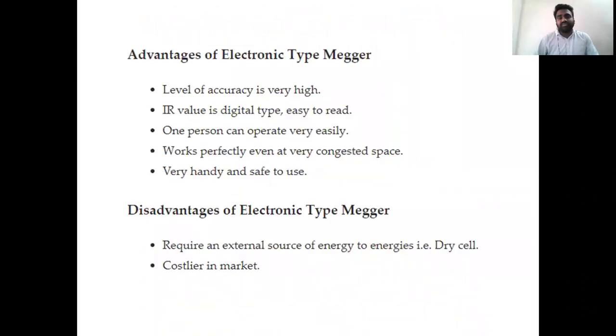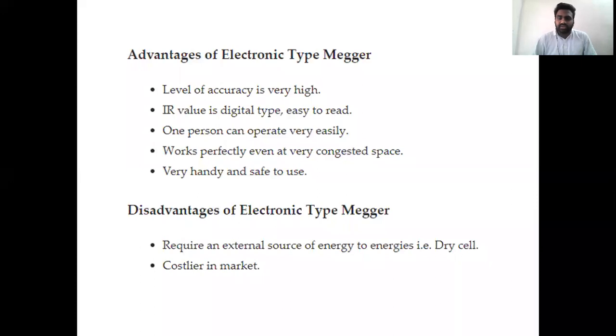Now the advantages of the electronic type Megger. Accuracy is very high, because we are using a digital IR chip to read the resistance. Only one person can easily operate the machine, it is very compact in size, and it is safe to handle.